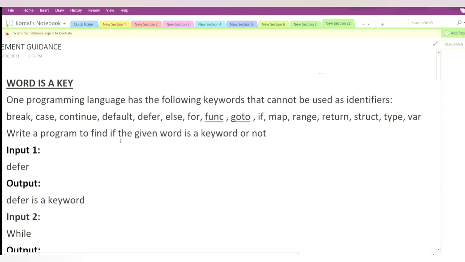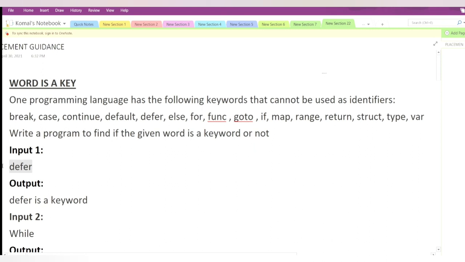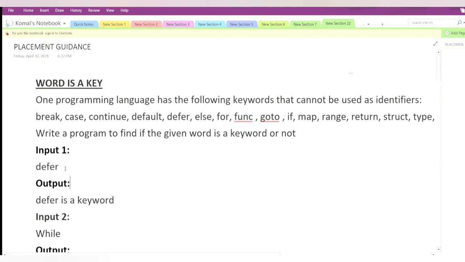Next, it says to write a program to find if the given word is a keyword or not. So the user will input one string, and we have to see whether that string is a keyword or not. They have given us 16 keywords, so we just have to check the input against these given strings. If it matches a keyword, it is a keyword, otherwise it is not. So simply, we can store these 16 keywords in one vector.